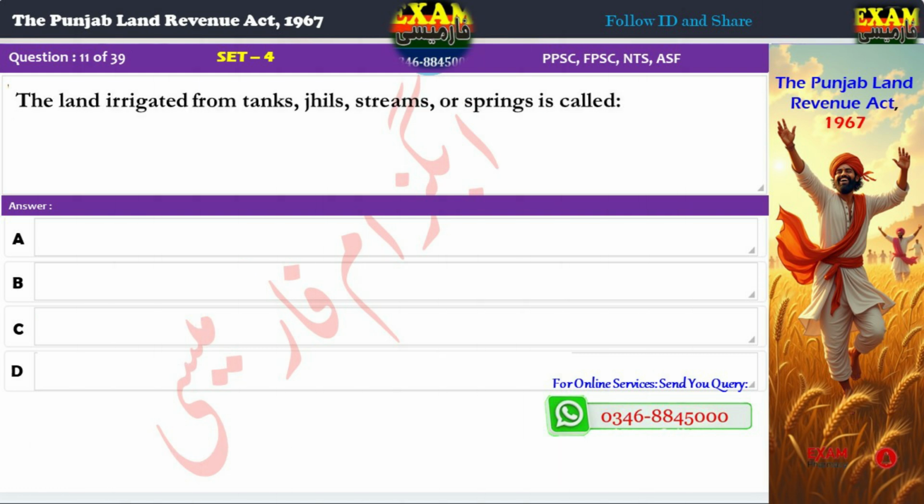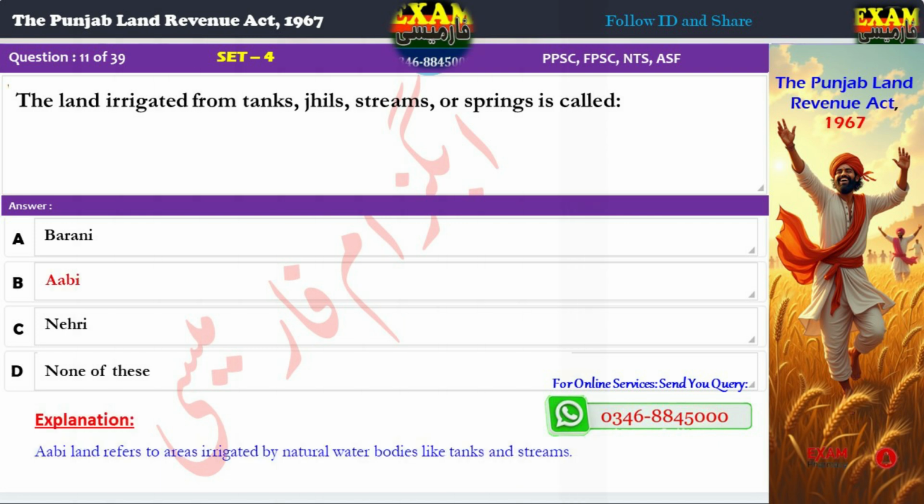Question 11. The land irrigated from tanks, jills, streams, or springs is called: A. Barani, B. Abi, C. Neri, D. None of these. Correct answer: B. Abi. Explanation: Abi land refers to areas irrigated by natural water bodies like tanks and streams.